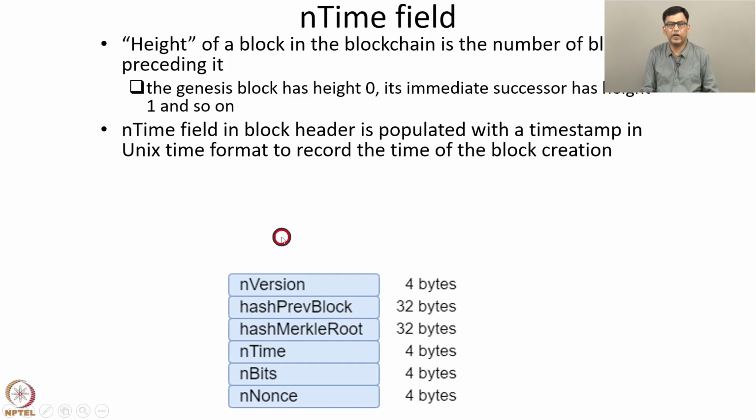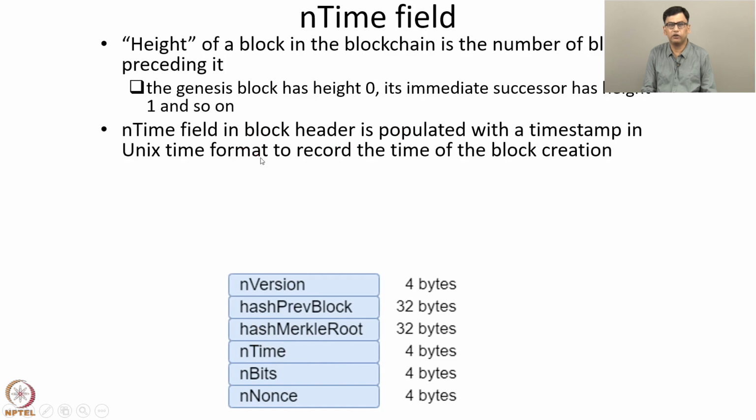So this nTime field, which is 4 bytes in length in the block header, is populated with the timestamp in Unix time format to record the time of the block creation. At the time when the block is created, the corresponding timestamp is put into the nTime field in the block header. It is in Unix time format.